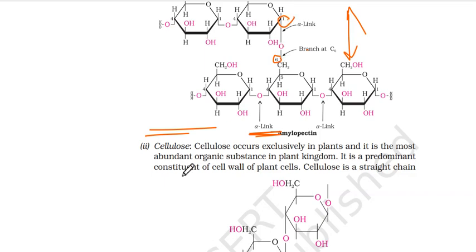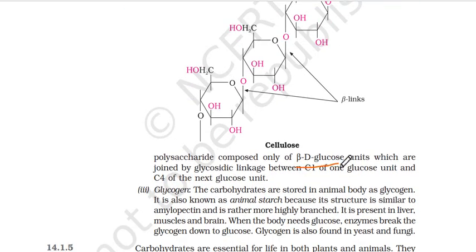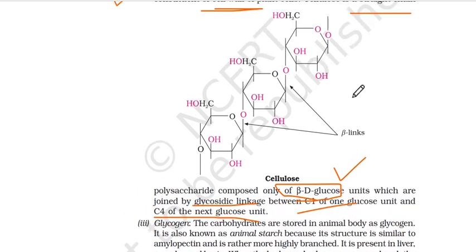Coming to cellulose now, occurs extensively in plants, the most abundant organic substance in plant kingdom. ठीक है, most abundant organic substance, a predominant constituent of cell wall. Cellulose is a straight chain polysaccharide composed of only beta D glucose units, a homopolymer of glucose, which are joined by glycosidic linkage between carbon 1 of one glucose unit and carbon 4 of the next glucose unit. Usually carbon ऐसे जब हम glucose में देखते हैं तो 1,4 glycosidic linkage होता है and it's a homopolymer.